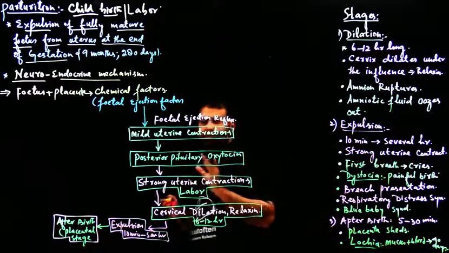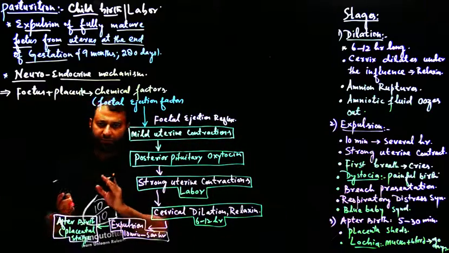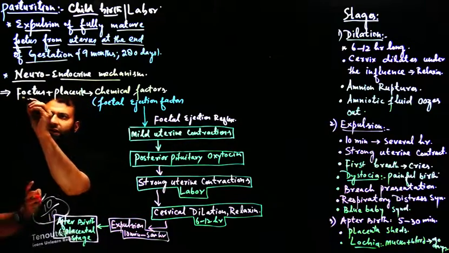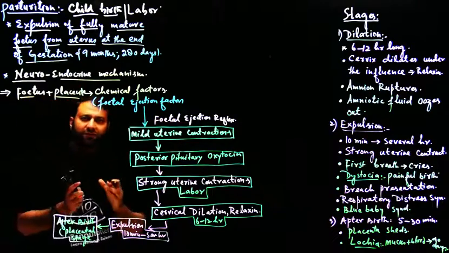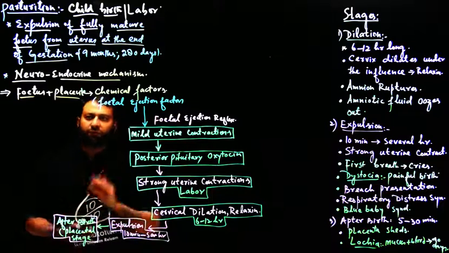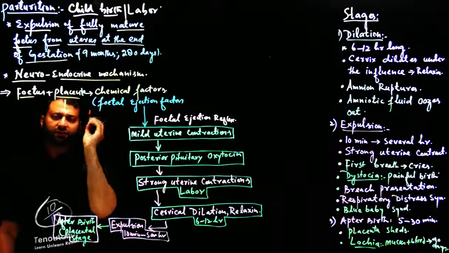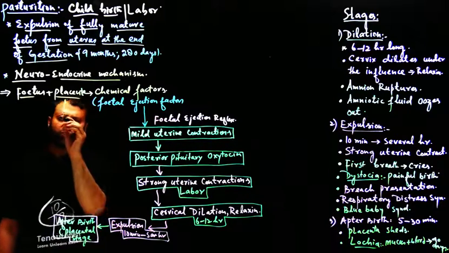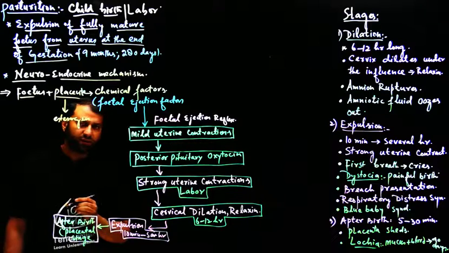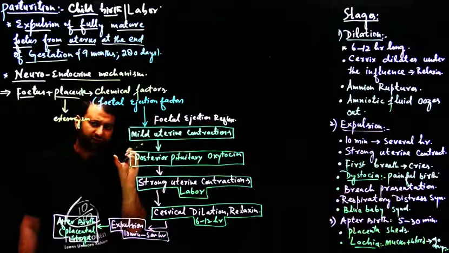What happens when the fetus is fully mature, at the end of gestation, that is around 9 months plus or minus a few days? The fetus and placenta secrete certain chemicals, and those chemicals ultimately lead to their expulsion. The process begins from the placenta. The placenta secretes a little amount of estrogen, and the estrogen causes mild uterine contractions.